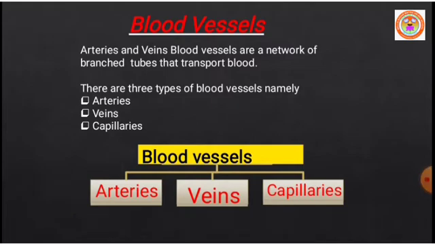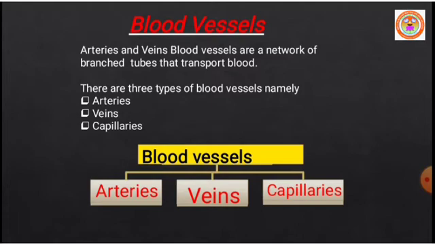Dear students, now we are continuing Unit 14, Circulation in Animals. In this session, today, we are going to start with blood vessels, different types of blood vessels, and types of circulatory system. We are going to discuss them. Let us start the class.